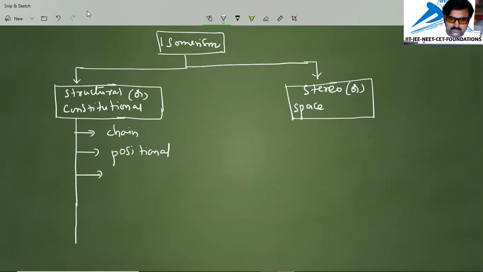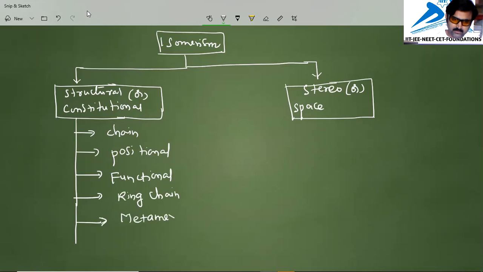The other one we will call functional isomerism. Not only this one, we'll call ring chain isomerism. And metamerism also comes under this category, and also tautomerism. All are important in this classification.